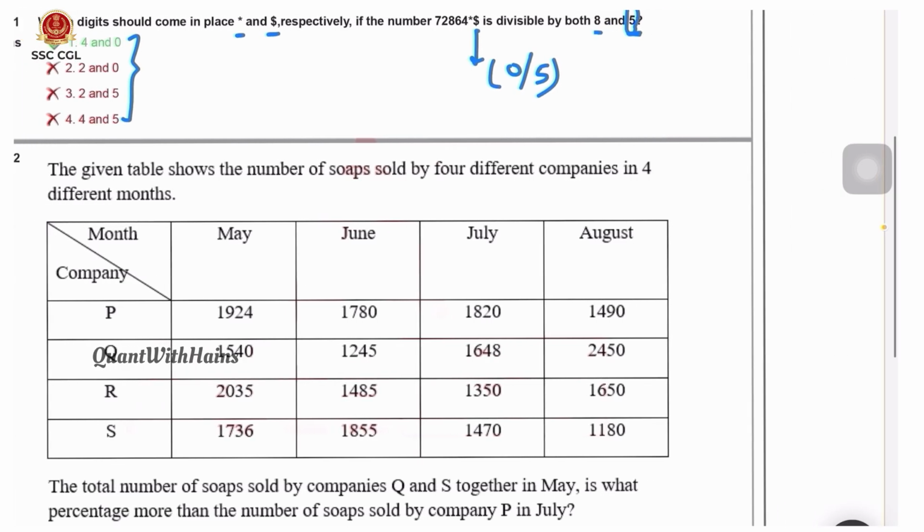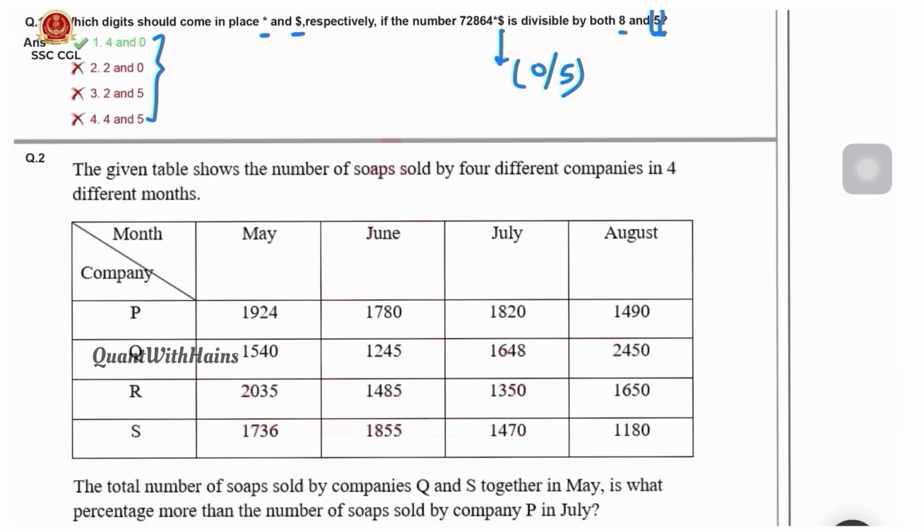But for divisibility by 8, the last 3 digits should be divisible. That means in this number the last 3 digits are 4, star, dollar. This dollar can be 0 or 5. Star we need to find out. This can be done by option verification, we need to put values.